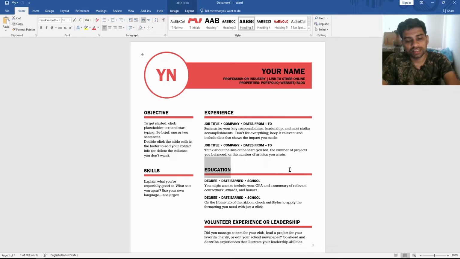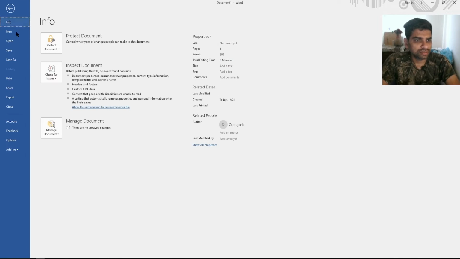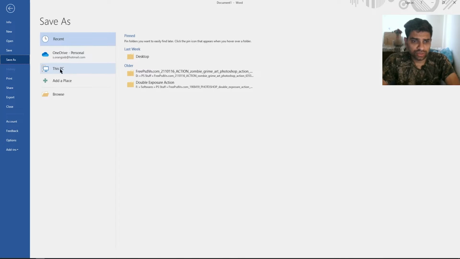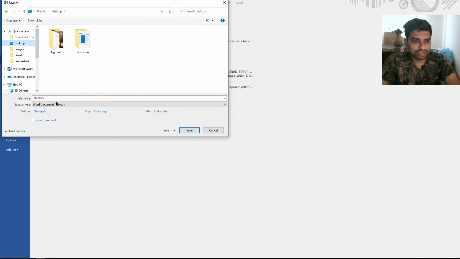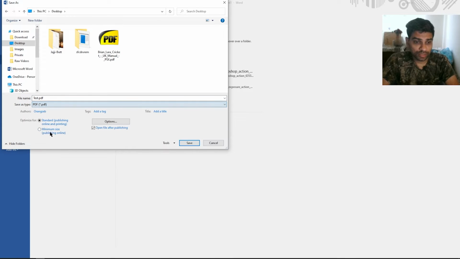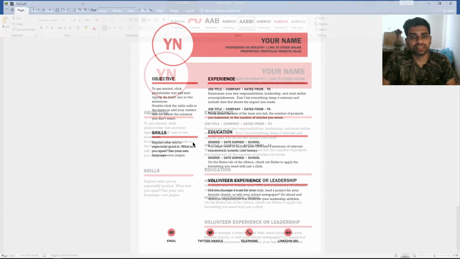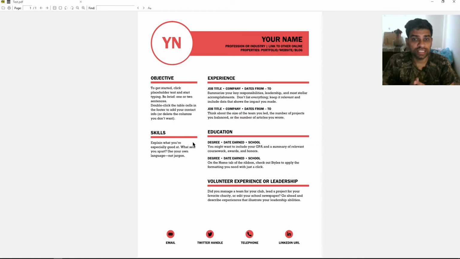Next thing, just hit the F12 key on your keyboard or go to File, choose Save As. Choose This PC and hit Browse to choose a location where to save the PDF. So I will choose desktop, and for the file name I will type test, and from the Save As type I will select PDF document. Click Save, and that will save that Word file into PDF and will also open the PDF for you.